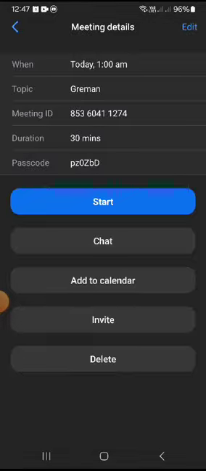Here is the point I want to talk about. I've pressed the three dots and then many options appear to me, but there was no recording option because I am opening from the phone. So you must open from a laptop or computer and the recording option will appear to you.